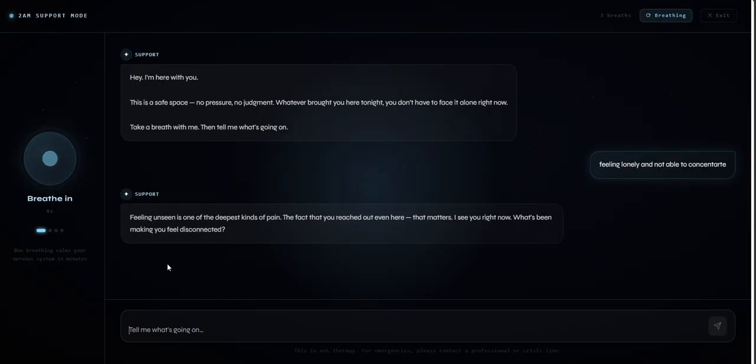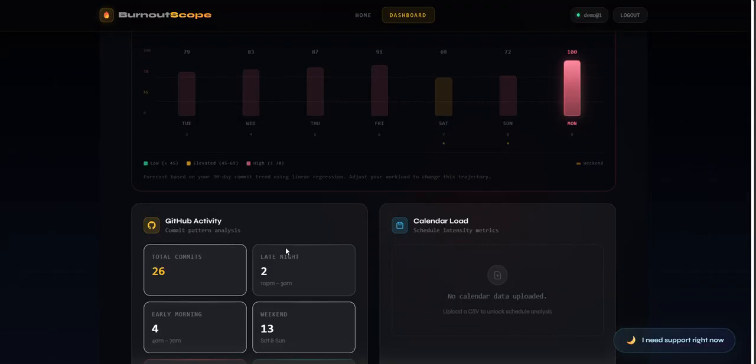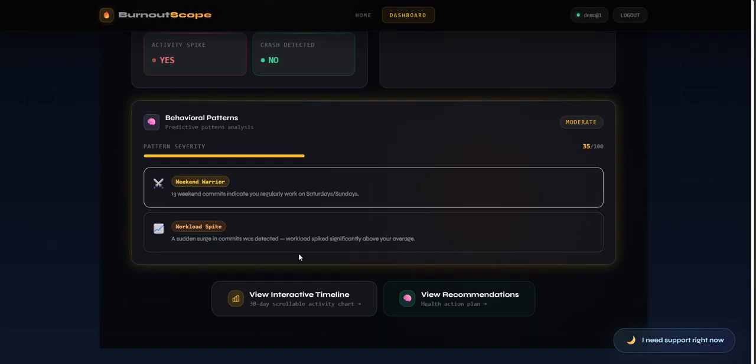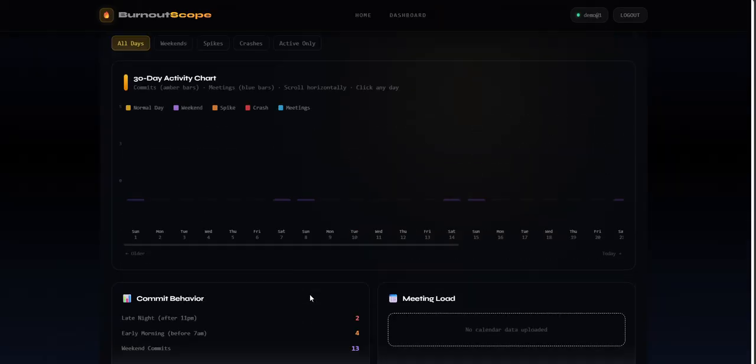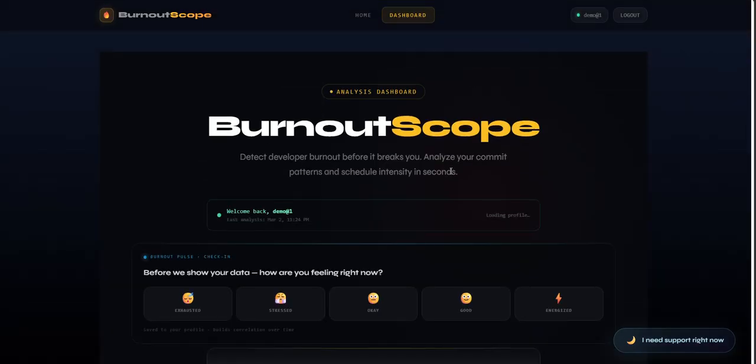You can see that support has written a message, and in this way you can chat and share your things. This is a 7-day predictive plan, which I have already told you about. This is an interactive timeline, which you can see currently. Commit behaviors are shown. So with this, I would like to wind up. Thank you.